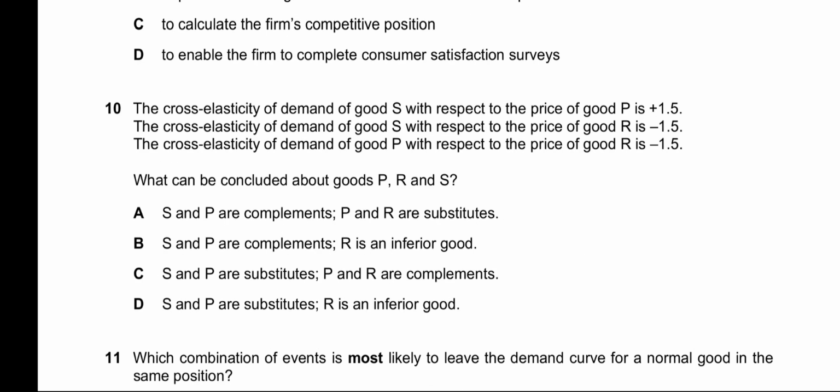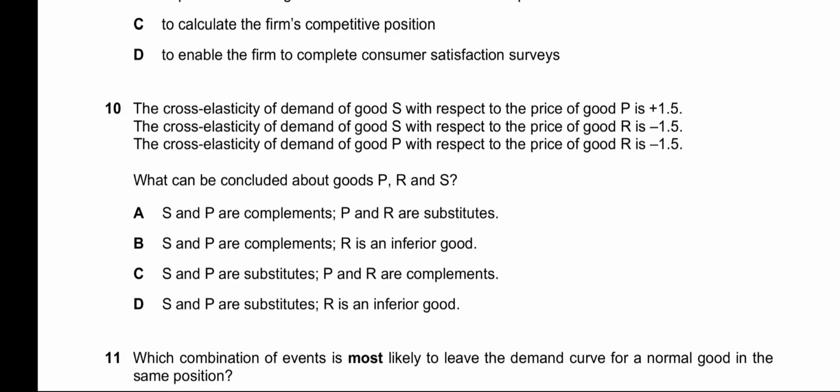10, it says the cross elasticity of demand of good S with respect to the price of good P is plus 1.5, means they are substitutes, because substitutes have an XCD or cross elasticity of demand which is positive. Second, the cross elasticity of demand of good S with respect to good R is minus 1.5. Complements, negative cross elasticity for complements generally. Third, it says the cross elasticity of demand of good P with respect to the price of good R is minus 1.5. Again, P and R are complements.